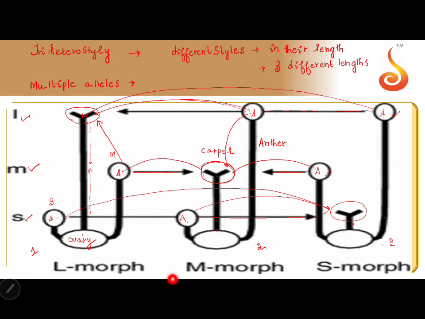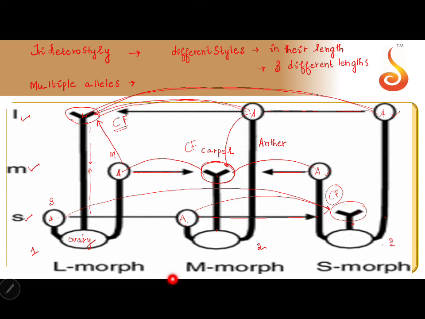And these two will pollinate that corresponding level stigma. So how is it able to promote cross-fertilization? Here also it is cross-fertilization. I did not see pollen from the anthers of the same flower. Here also it is cross-fertilization because I did not see pollen from the same flower.